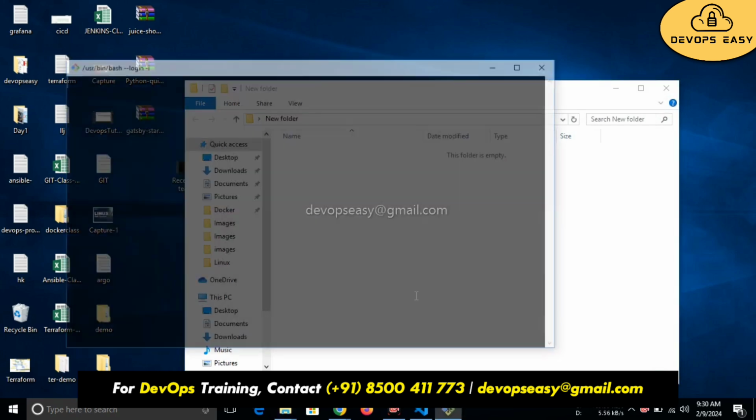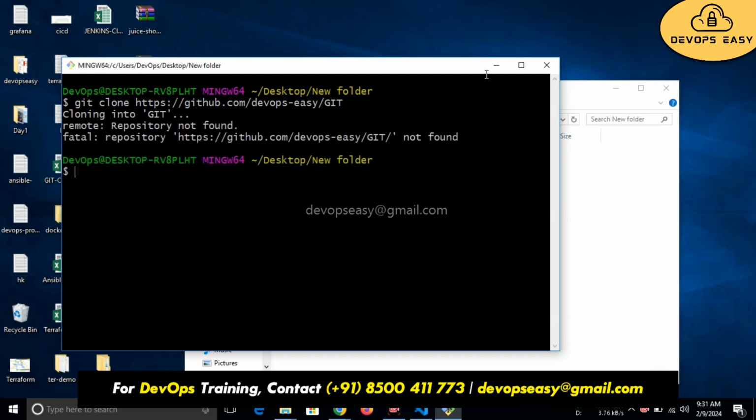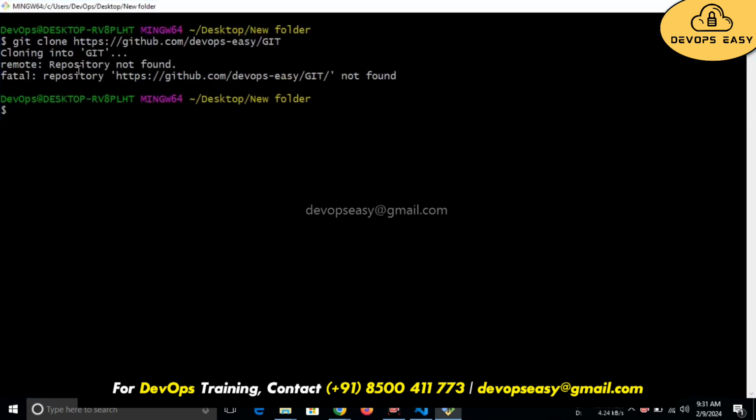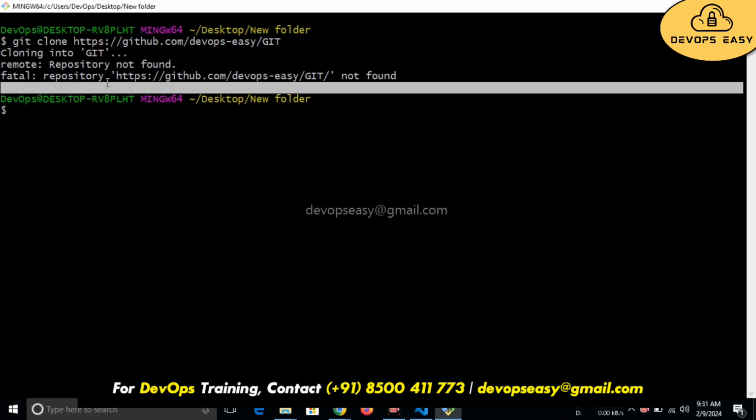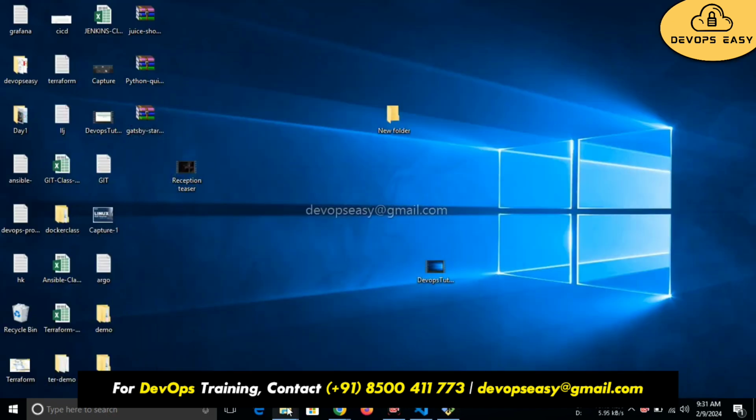Git Bash here. Git clone. Sometimes people will just press enter without .git. Yes, remote repository not found. You need to give .git. Fatal: repository not found. Sometimes people enter like that and they will get errors.